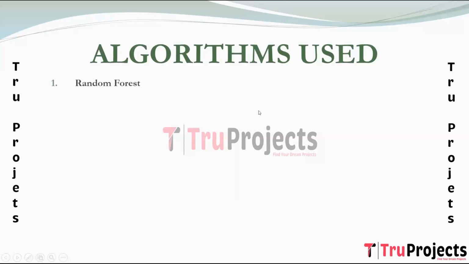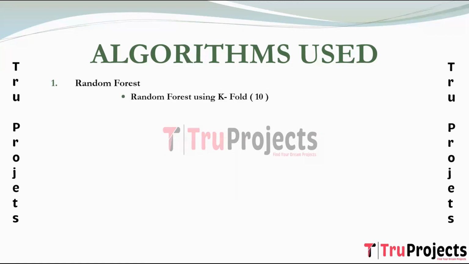Algorithms which are used in this project are random forest. It is a popular machine learning algorithm that belongs to the supervised learning technique. It can be used for both classification and regression problems in ML. It is based on the concept of ensemble learning, which is the process of combining multiple classifiers to solve a complex problem and to improve the performance of the model. Random forest is a classifier that contains a number of decision trees on various subsets of the given dataset and takes the average to improve the predictive accuracy of the dataset. Instead of relying on one decision tree, random forest takes predictions from each tree and, based on majority votes of predictions, it predicts the final output.